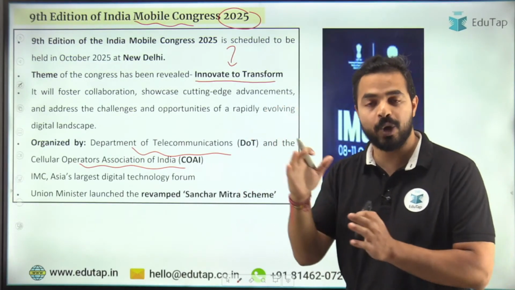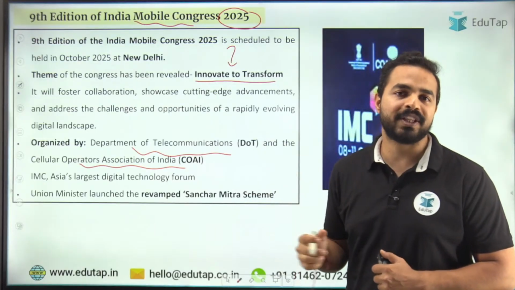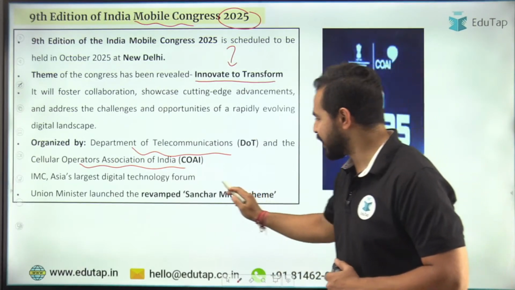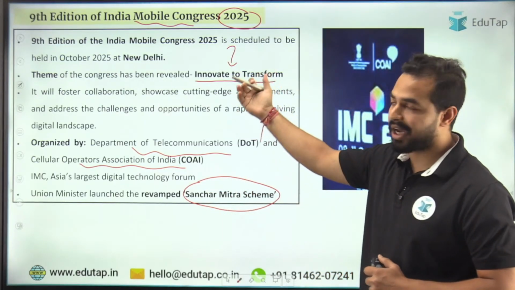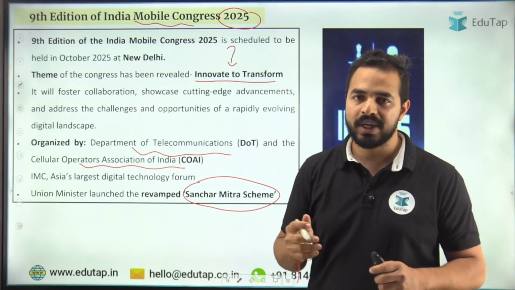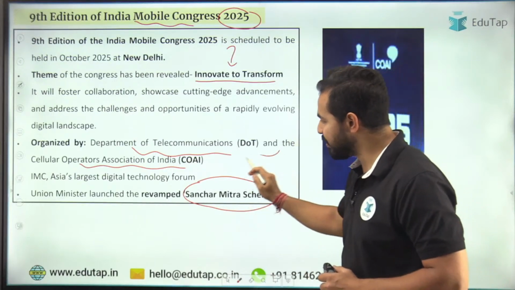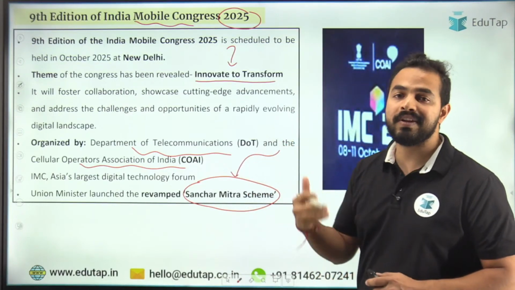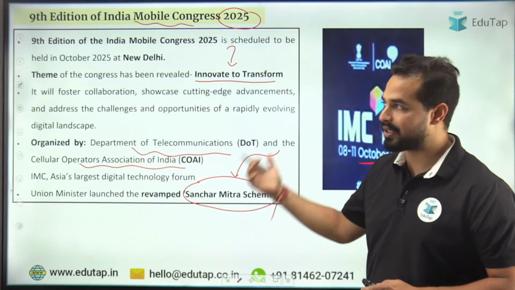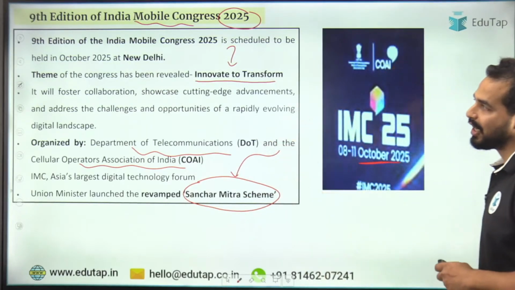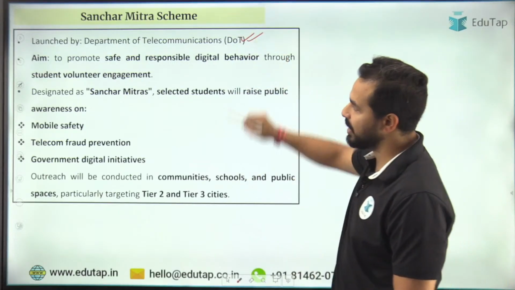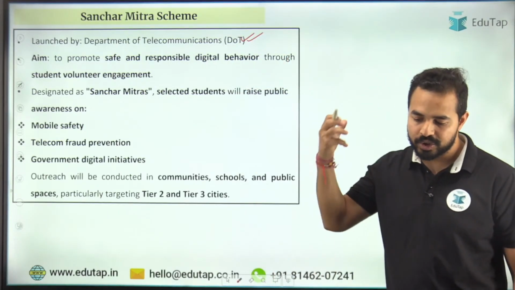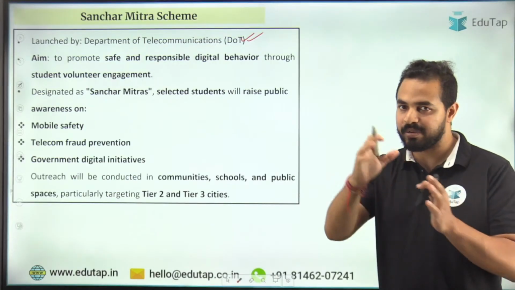Now there is another important part. During the inauguration and the unveiling of the theme, they have also come up with a very important scheme, that is the Sanchar Mitra scheme. We are talking about Sanchar, right, through the India Mobile Congress. So the Sanchar Mitra scheme has also been launched here. This is a revamped version of the Sanchar Mitra scheme. Now what exactly is this, let's try to understand. This scheme is again launched by the Department of Telecommunications, as we are talking about Sanchar.